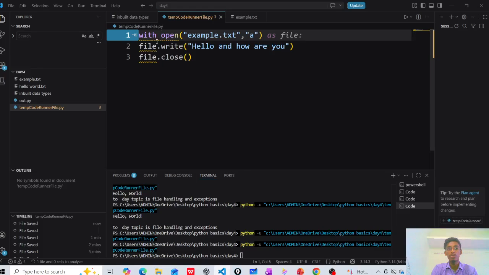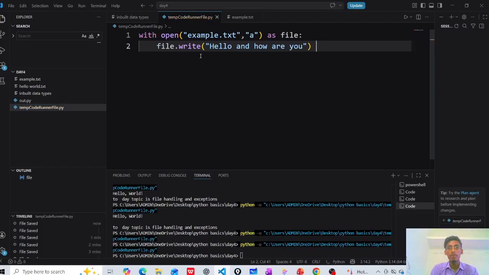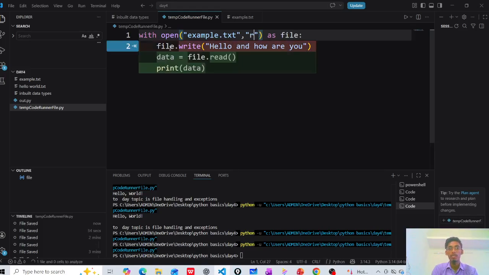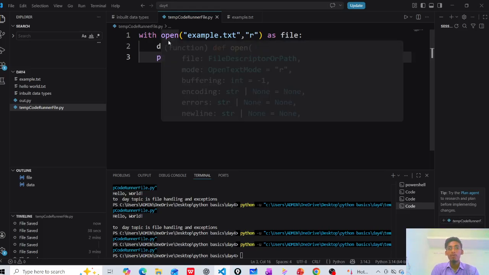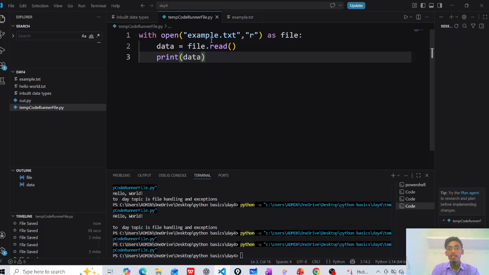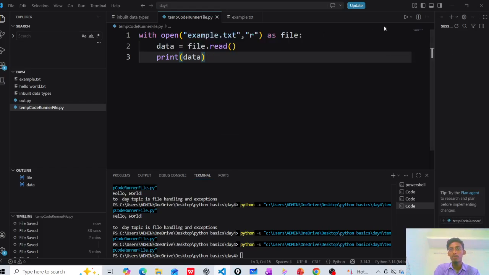Then, as file, you can use it here. Delete this one; I want to read that file, so data equals file.read and print data. Whichever content is in the example.txt file will be read here and printed. It will show what the data is.